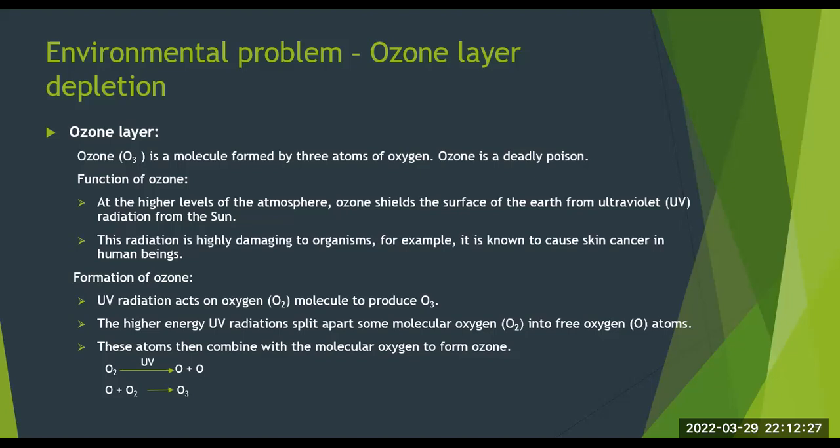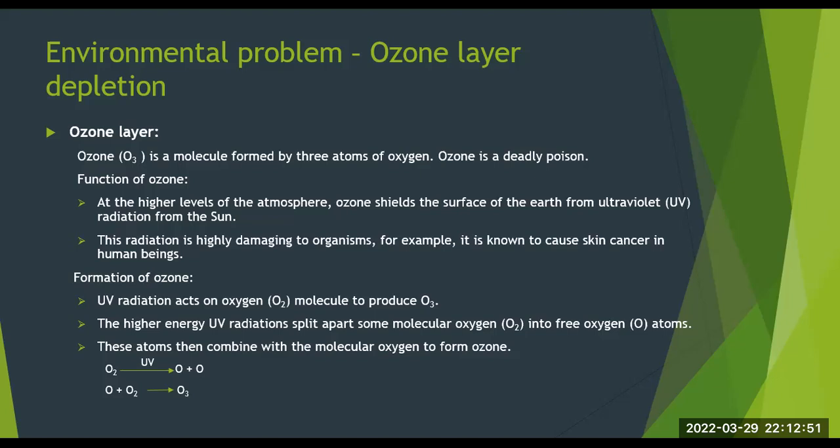Formation of ozone. UV radiation acts on oxygen, that is the O2 molecule, to produce O3. The higher energy UV radiations split apart some molecular oxygen into free oxygen or O atoms. These atoms then combine with the molecular oxygen to form ozone.